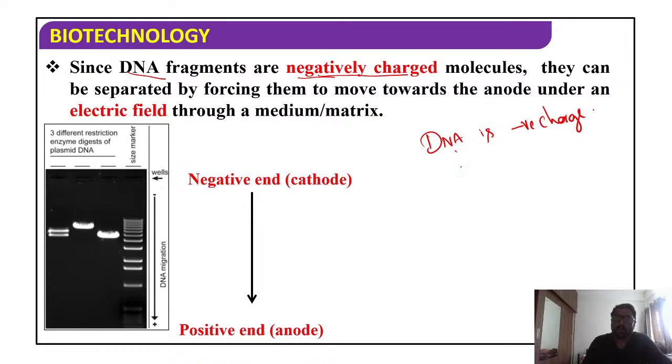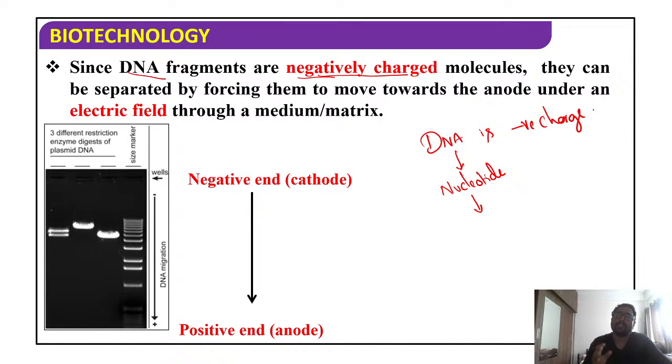Yes, students, you have to know DNA is an example of what? Nucleotide. What is a nucleotide? I am just recollecting your basics to know why DNA is negatively charged. Because without knowing the charge of DNA and why it is negative, we cannot study Agarose Gel Electrophoresis.